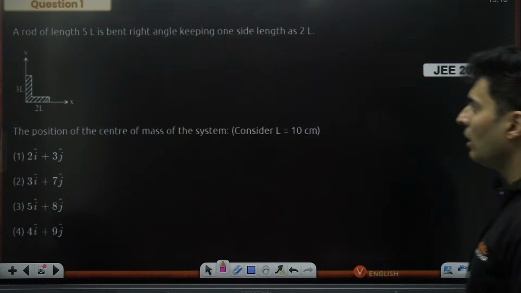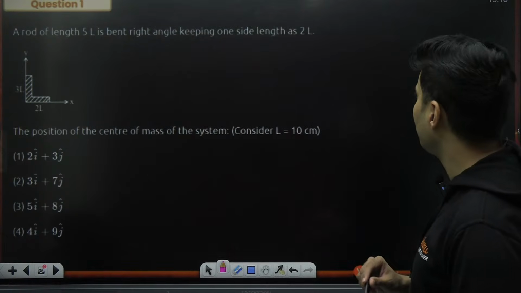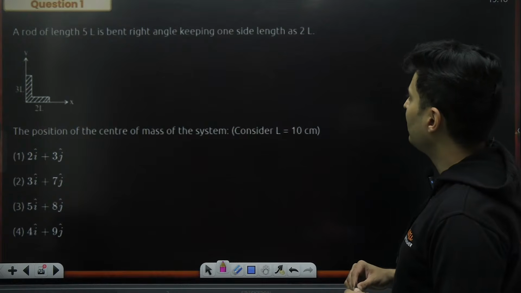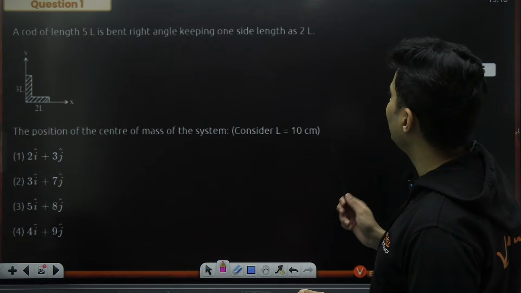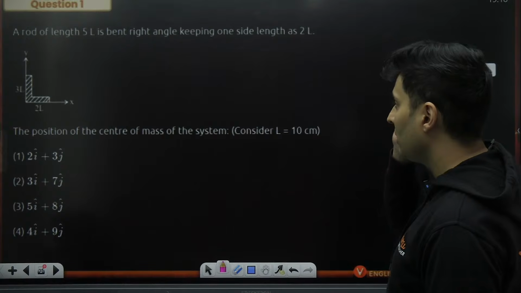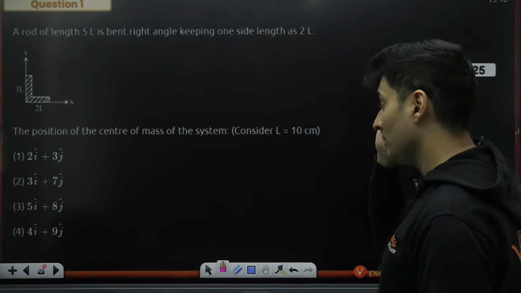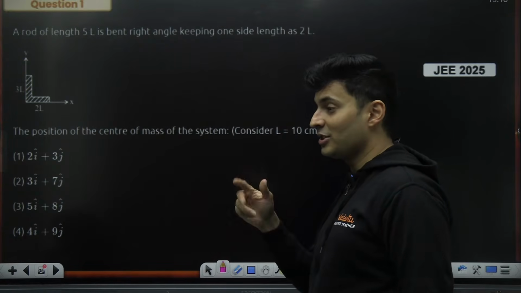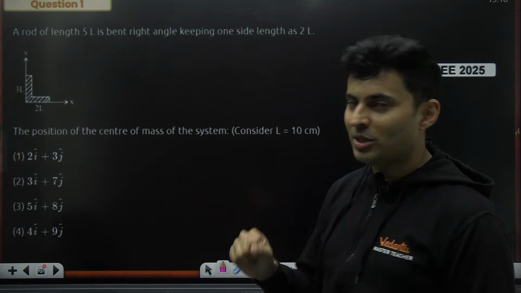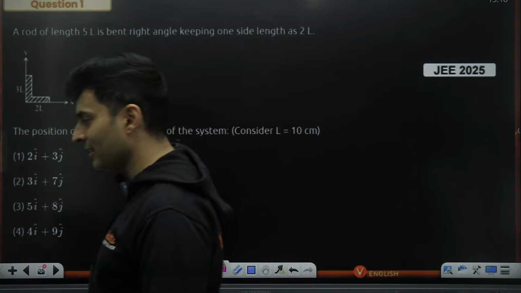Okay. A rod of some length is bent at a right angle, keeping one side length as 2L. The length is 5L. It is bent one as 2L, one as 3L. Find the position of the center of mass. Now, this is the place where you will see the mass distribution will not be uniform. That is the interesting thing.